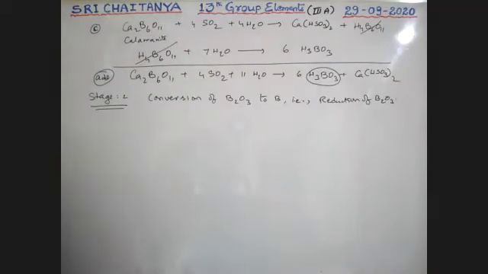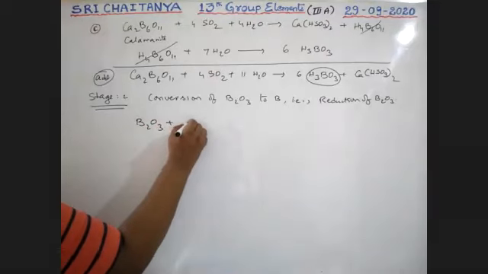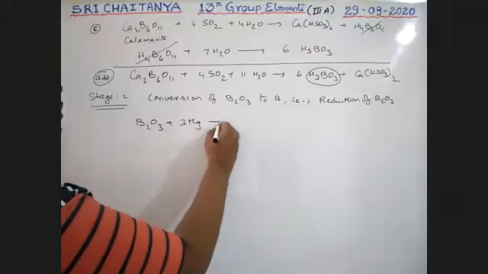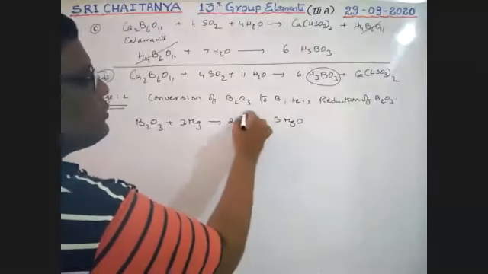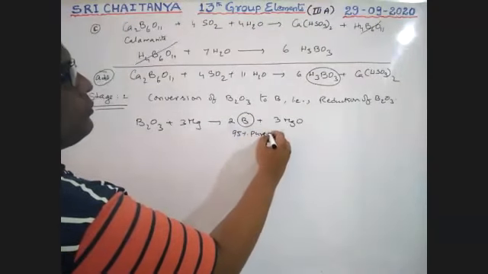Okay, how is this possible? See here, when B2O3 reacts with magnesium, like active metals, that gives 2B plus 3 MgO. So this is 95% pure boron.